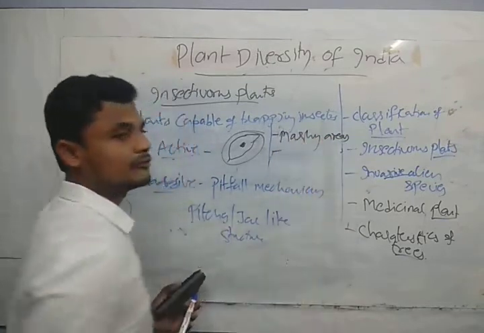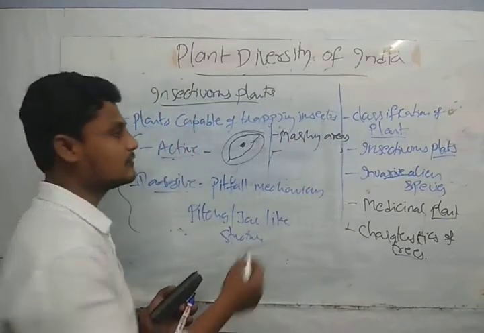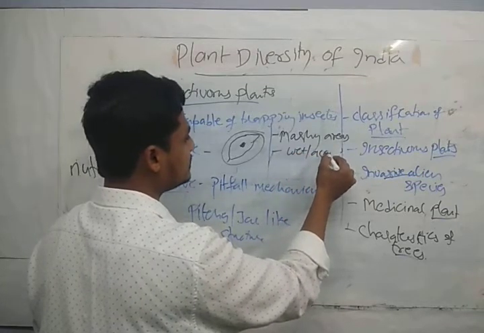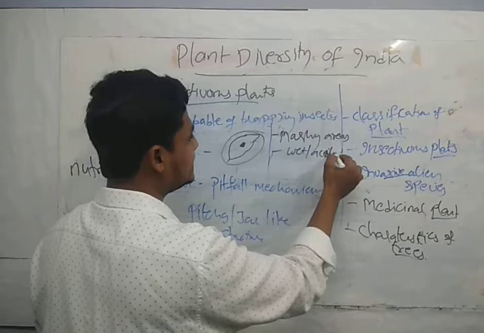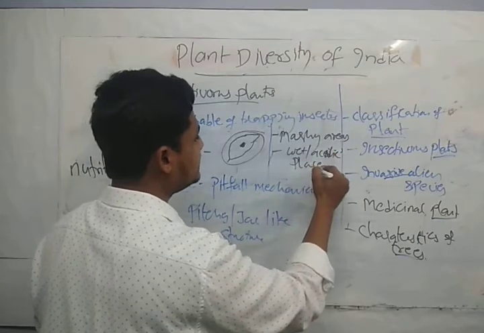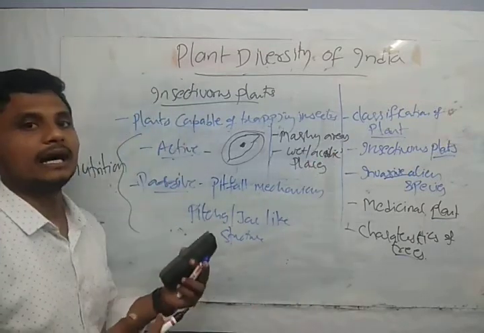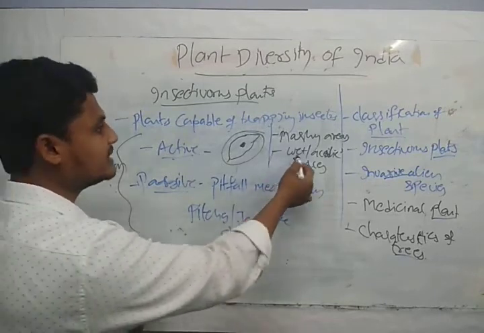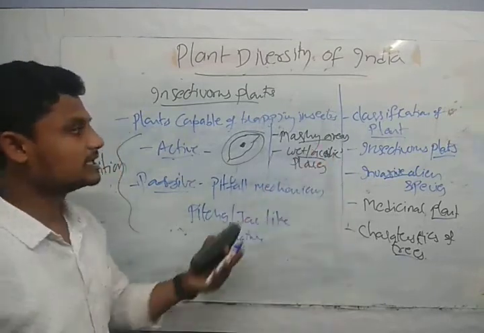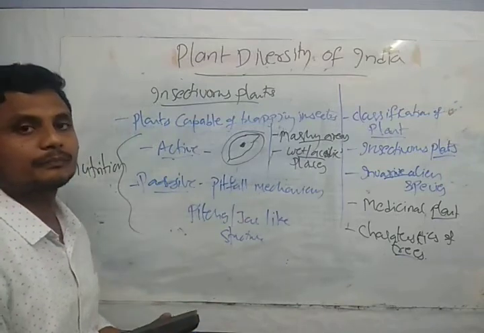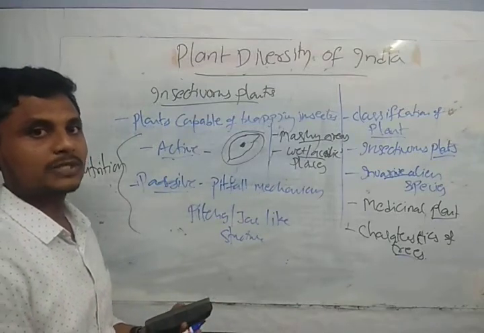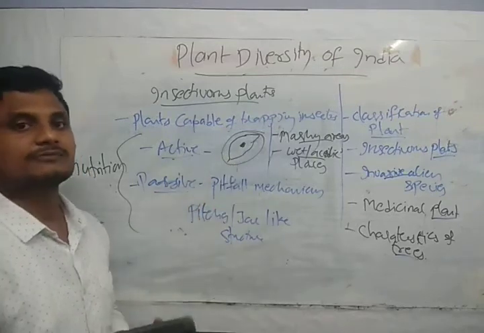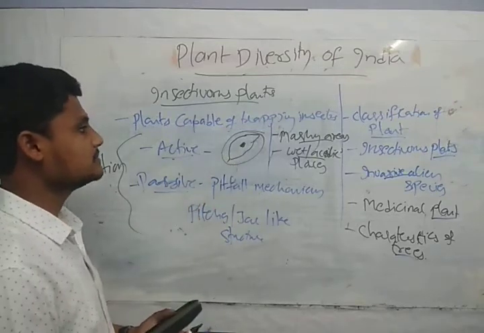After the marshy area, they are found in wet or acidic places. At these places they do not get the required amount of sunlight and other things. That is, we have wet, acidic and marshy areas, so they can't get the required amount of nutrients from the soil. That's why they go for this type of mechanism for nutrition.